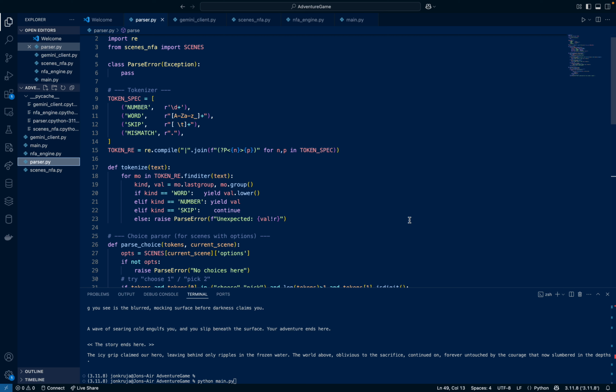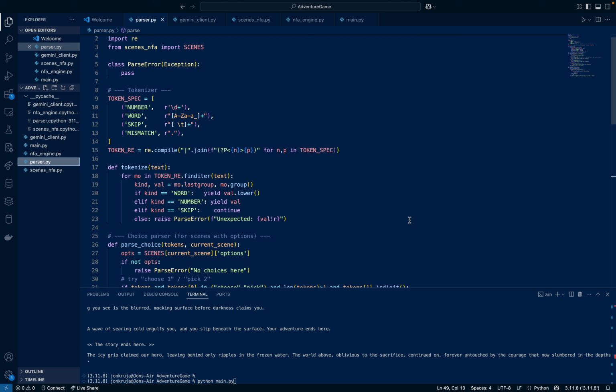I look like a bit of a mess, but this is my adventure game, driven by a context-free grammar and a non-deterministic finite automaton with a live narrative from Google's Gemini. The high-level flow is the player takes or types a command, our CFG parser validates it, the NFA determines which scene comes next, sometimes at random, like one specific thing I'll show you in a second. And then we hand off to Gemini to generate the story text.